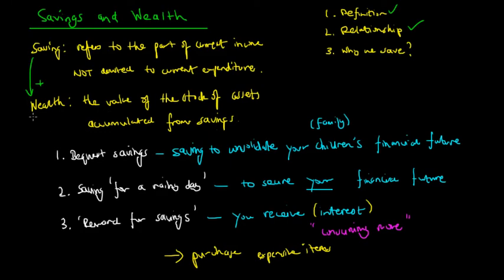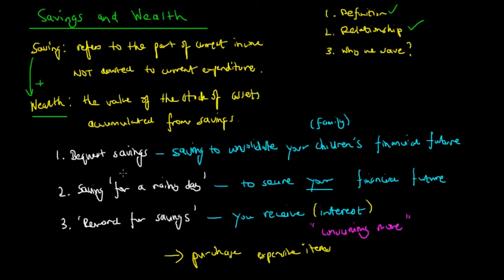So when they accumulate their savings as wealth here, then until they accumulate a stock of assets enough to buy a house or to put down a term deposit for a house, then they can purchase more expensive or larger purchases in the future. So they're the three main reasons as to why we save.